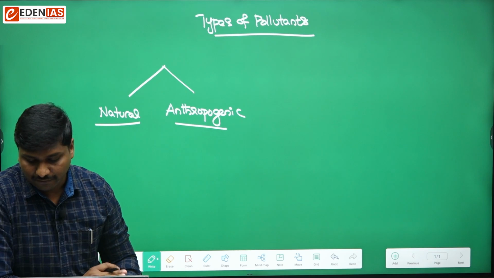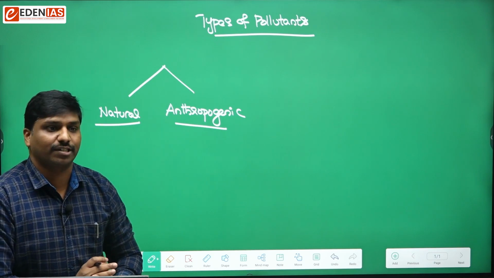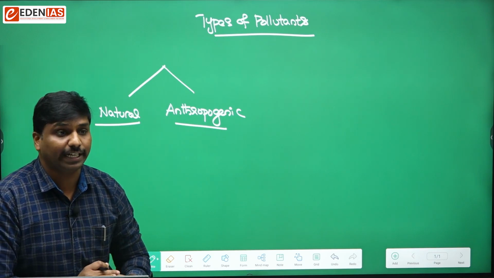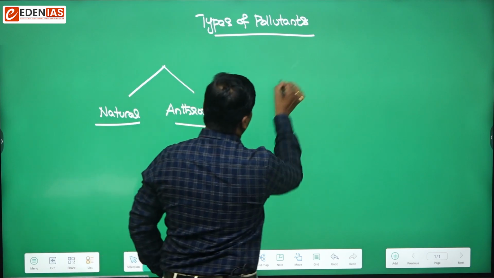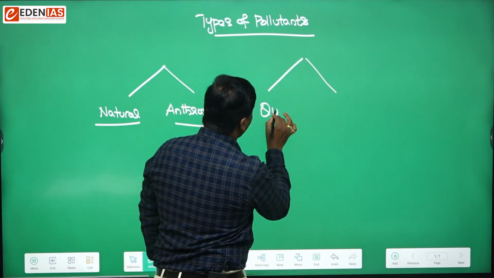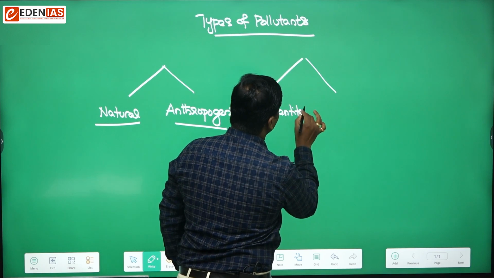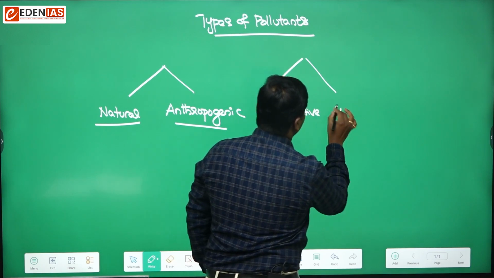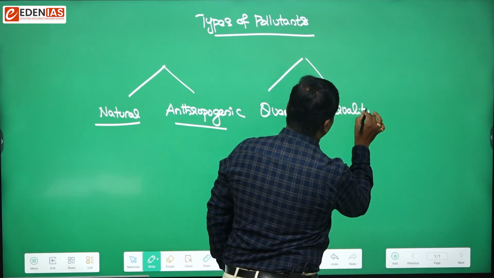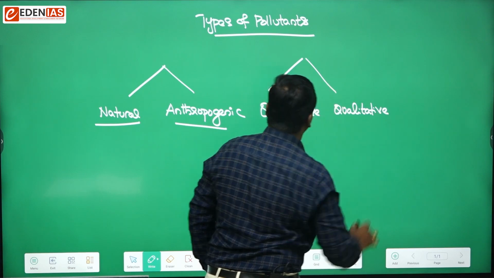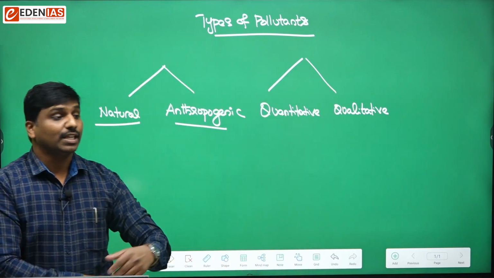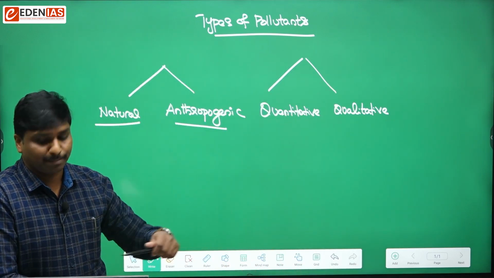Okay, and then from the perspective of other types, based on the existence in nature, they can again be of two types. One would be quantitative as well as qualitative. Quantitative pollutants as well as qualitative pollutants. What are quantitative pollutants?